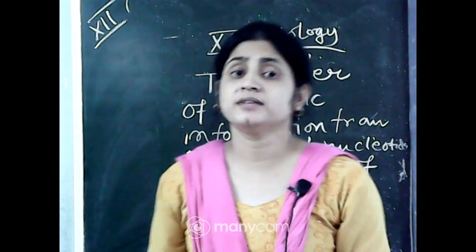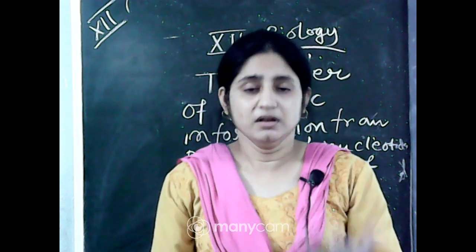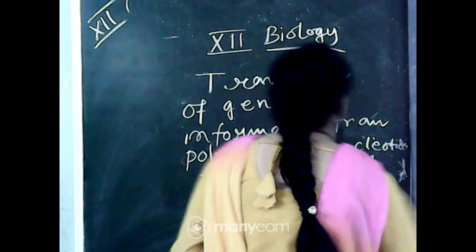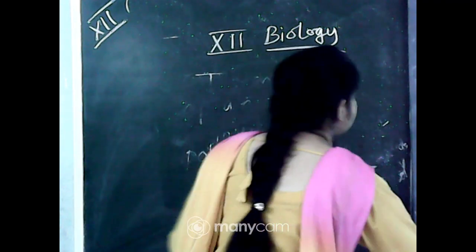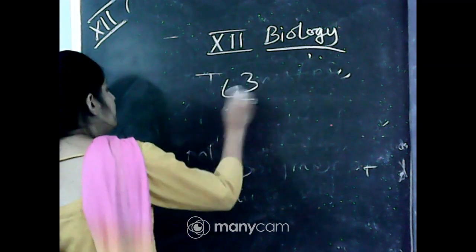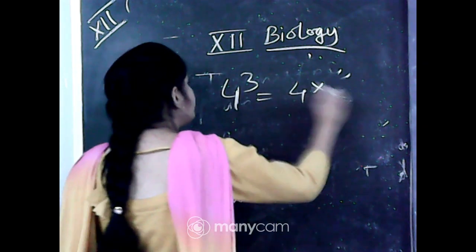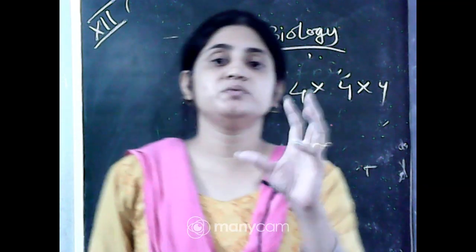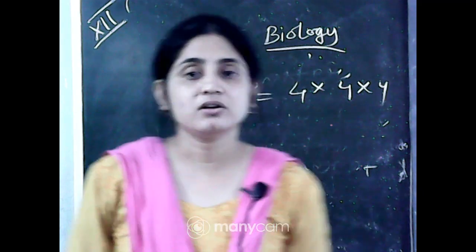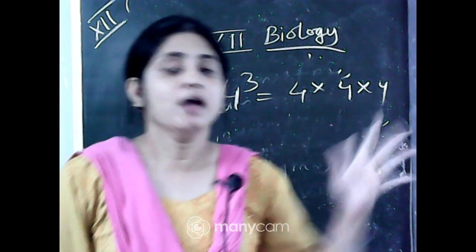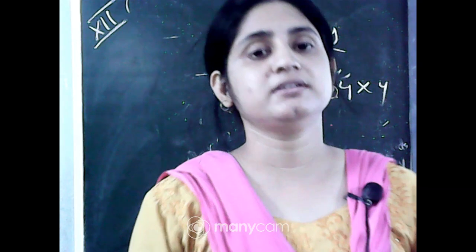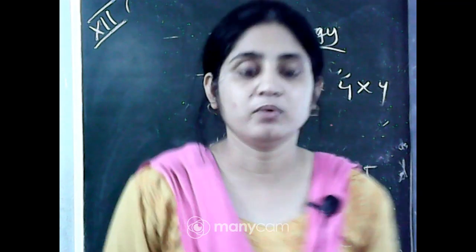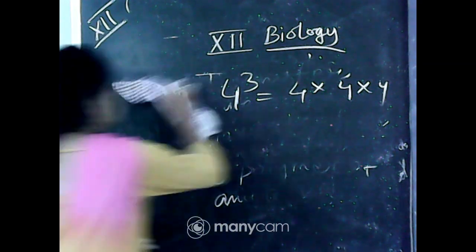So many scientists proposed different genetic codes. Gamow proposed that the codes should be arranged in 4 cube manner, means 4 into 4 into 4. But if it is arranged in that manner, there should be 64 codons. But that is not possible, so this was discarded. And next after next, so many scientists gave ideas, and at last Nirenberg's checkerboard was popularized for the genetic code.